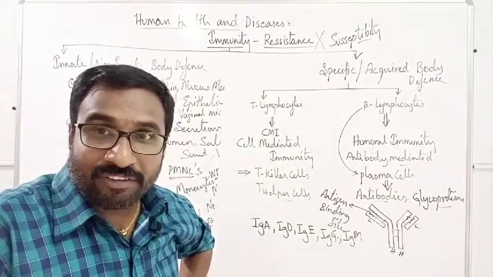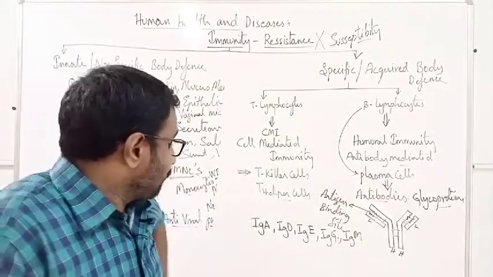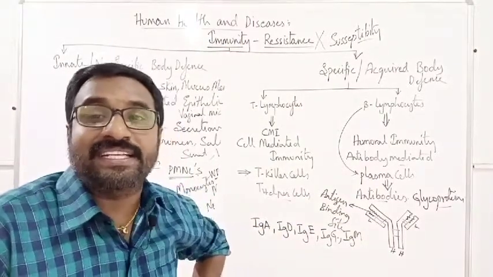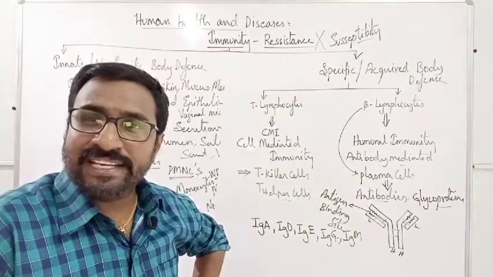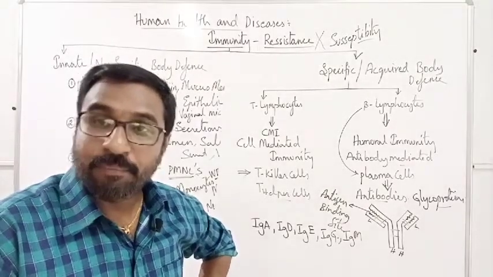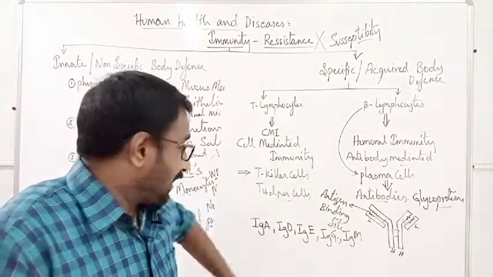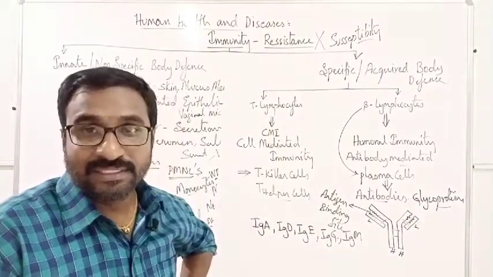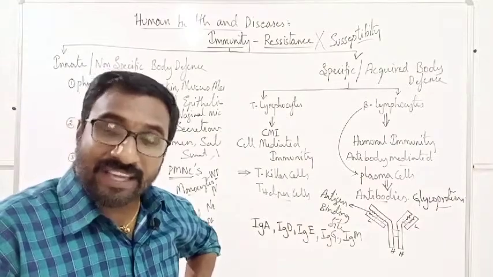Here you should know where they are useful. The first important one is IgA. These are seen in various secretions like tears, saliva and mucus. In our body, they are available in large amounts. That is IgA. Next is IgD. Where will they be present?